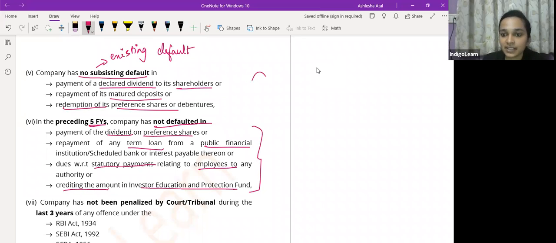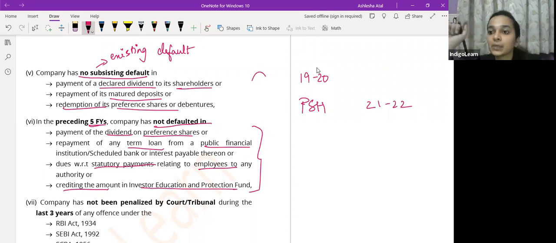So matlab kya? Say for example, a company has not paid dividend to preference shareholders in one financial year. Say for example in financial year 1920, the company fails to pay dividend to preference shareholders, has made a default in payment of dividend to the preference shareholders. And in the year 21-22, the company wants to issue equity shares with differential voting rights. You tell me, can the company issue equity shares with differential voting rights in financial year 21-22? में क्या company equity shares with differential voting rights issue कर पाएगी?